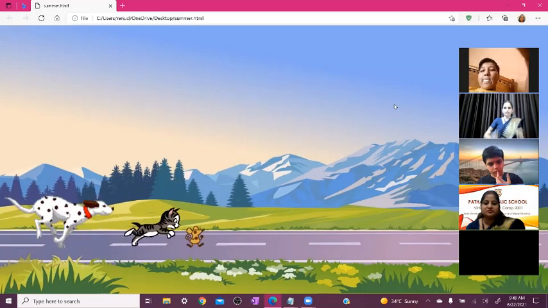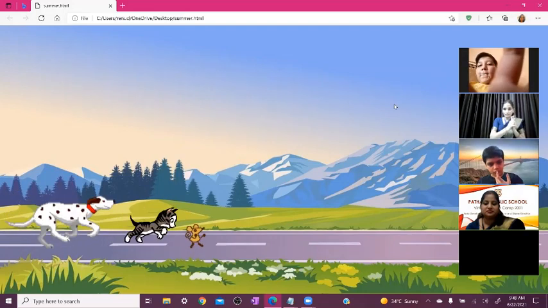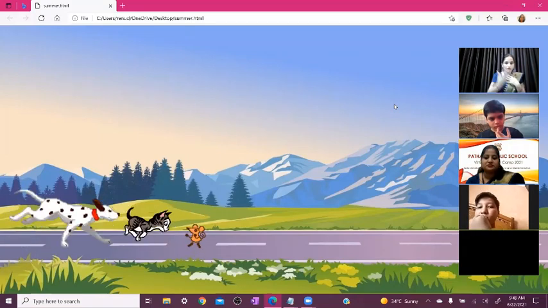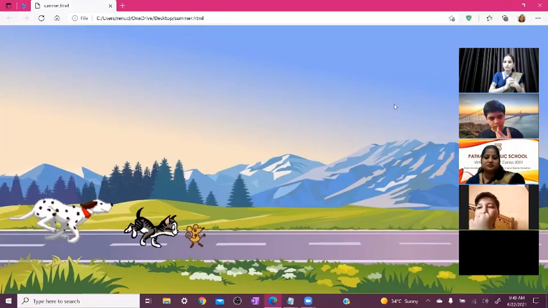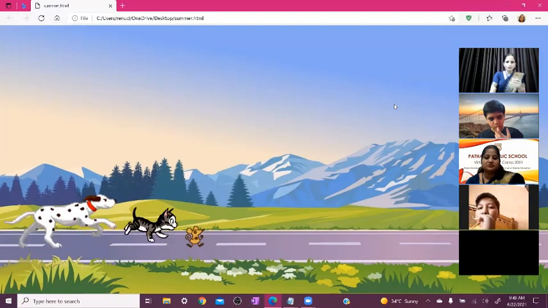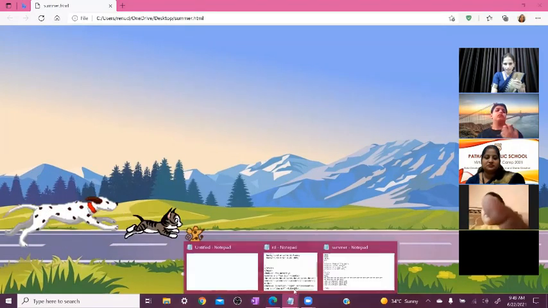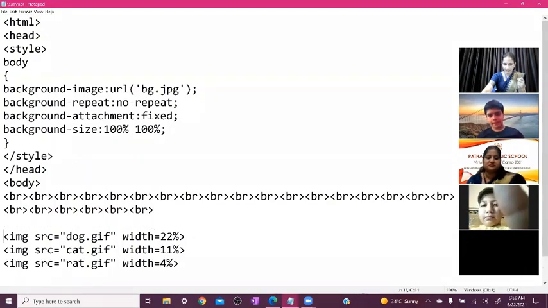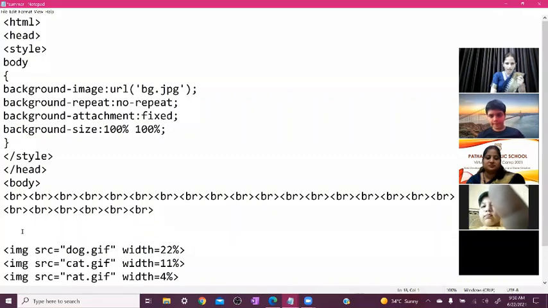Yes, beta. Okay. Now you can see all characters are displayed on the road, but they are not moving. So how do these characters move on the road? So what we do here? Again open your notepad here. Now we need to write down here the marquee tag. So just before the IMG tag, you can press the enter key here, and after the BR tag, we need to write down here marquee.